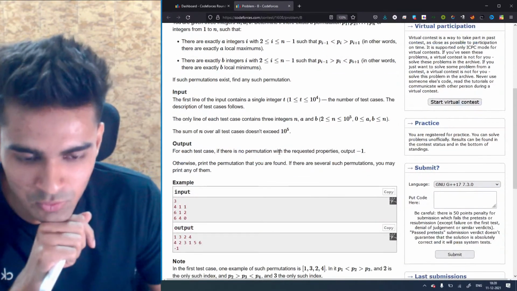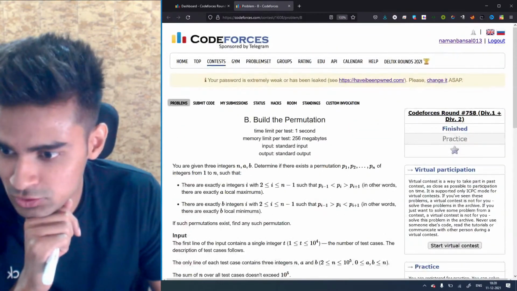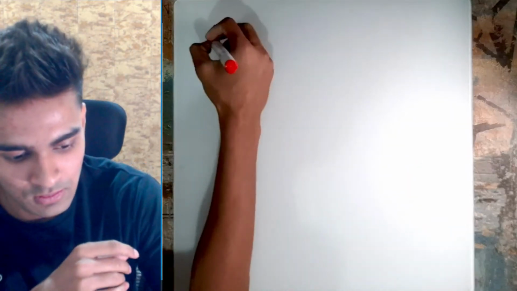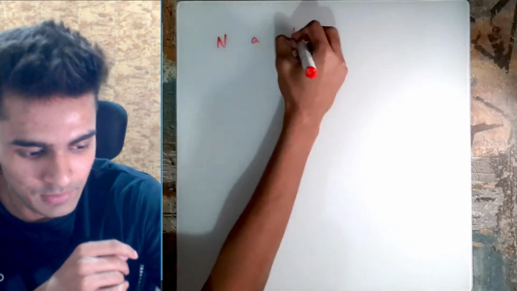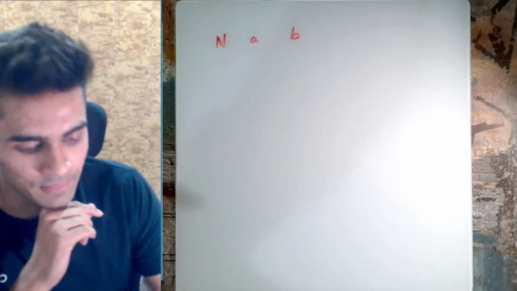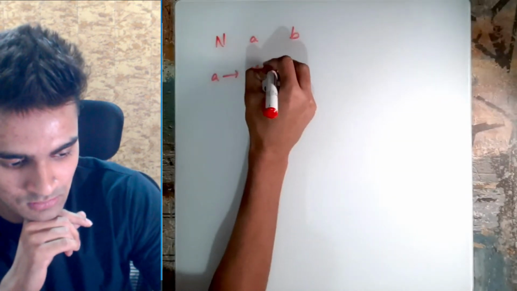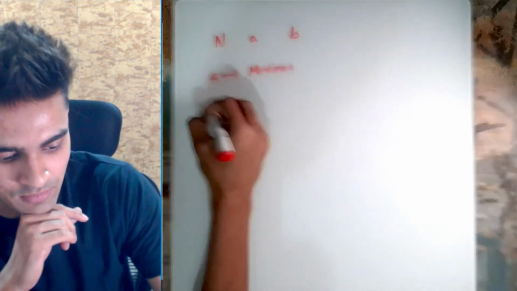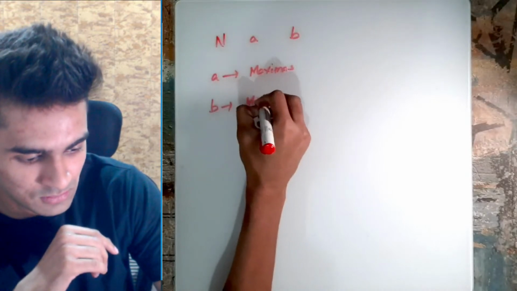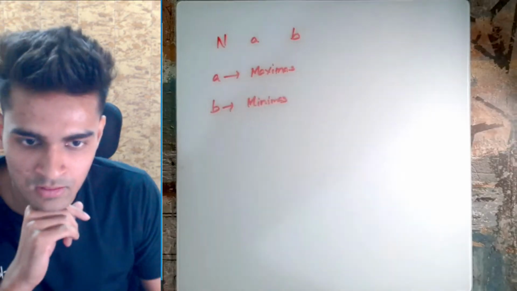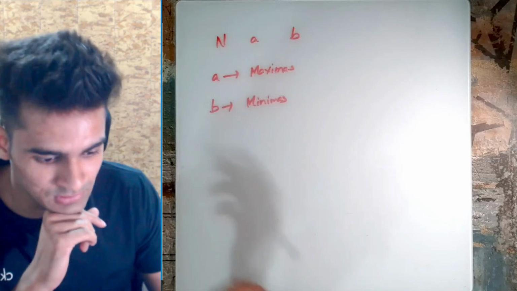Okay, so this is more like an implementation problem, and I'll just show you my board now. Basically we are given an n, a and b. Now a is the number of maximas and b is the number of minimas. Okay, so I'll just start with some examples.